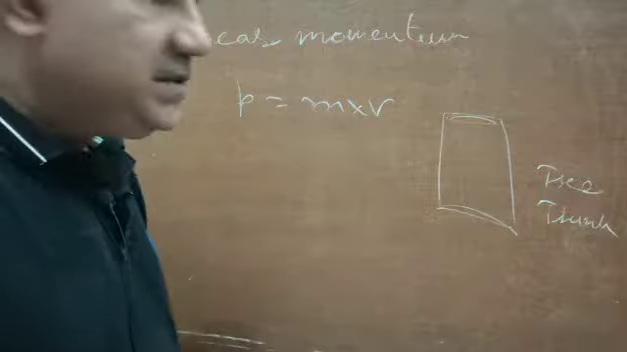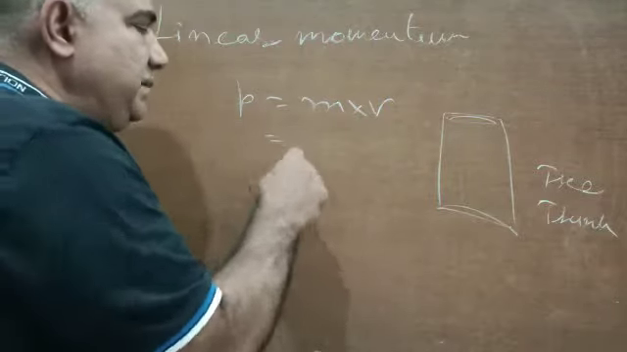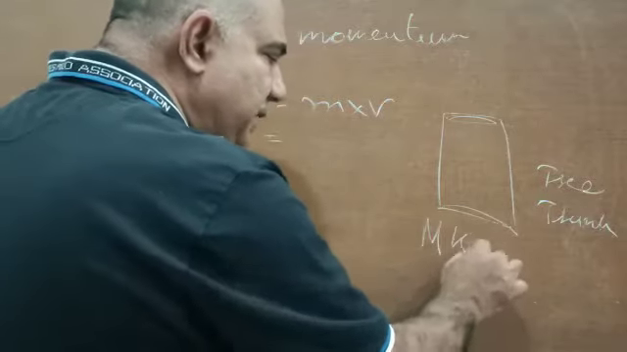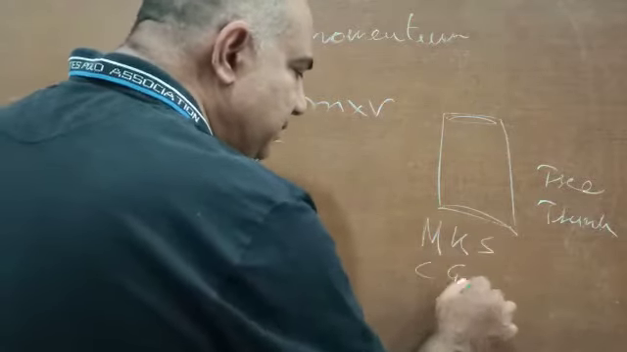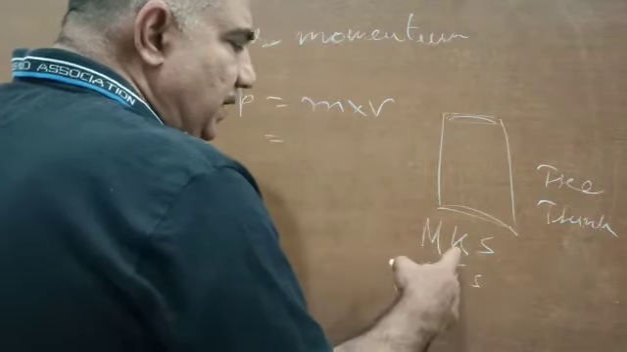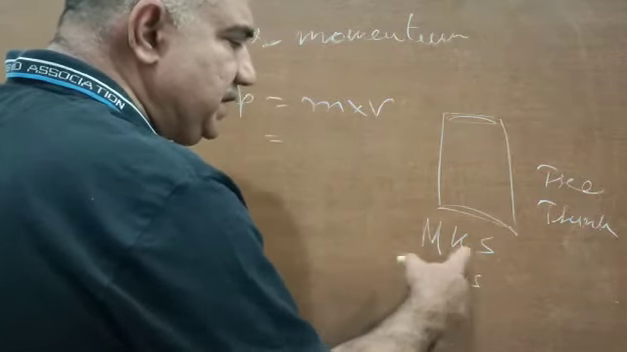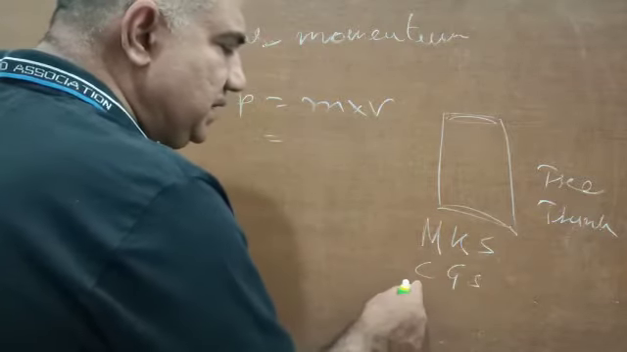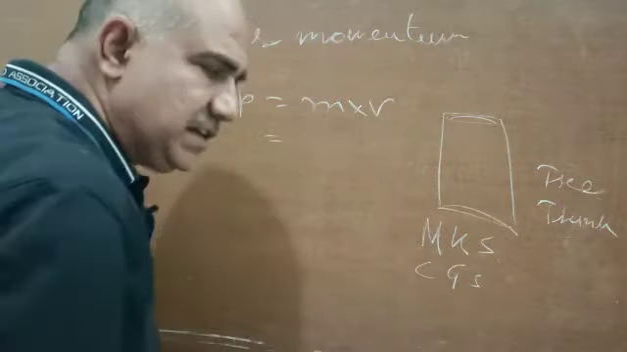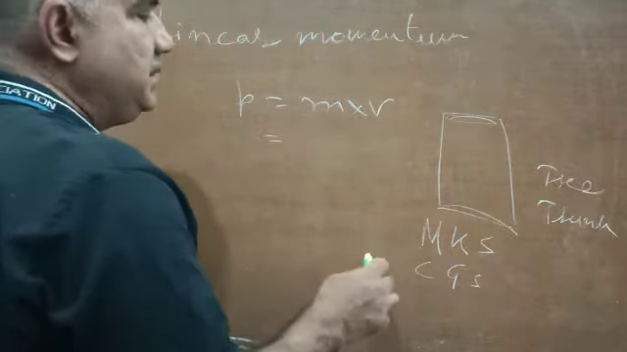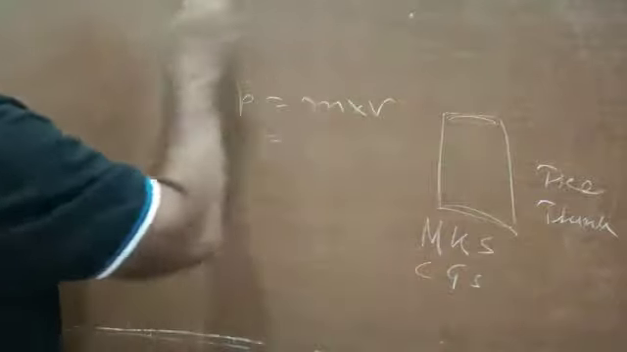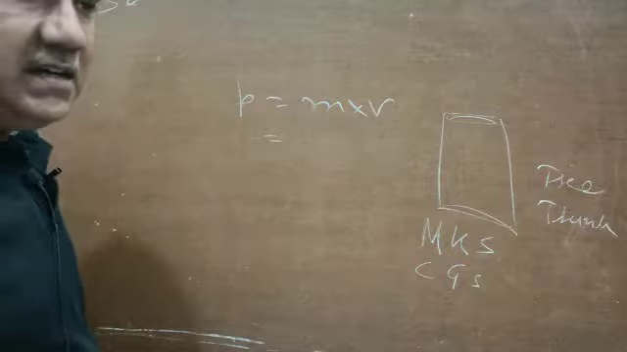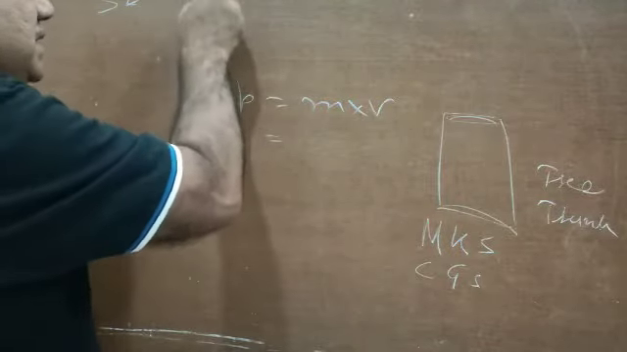Now we will study the units. There are two systems that we will study: the MKS system and the CGS system. In the MKS system, mass is in kilograms, distance is in meters, and time is in seconds. In the CGS system, mass is in grams, distance is in centimeters, and time is again in seconds. And there is yet another system, the SI system of measurement. SI is the International System of Measurement, and this SI is an abbreviation of Système International.